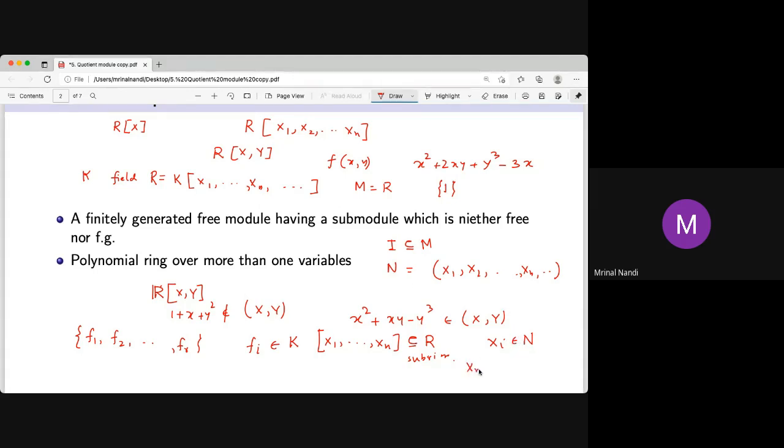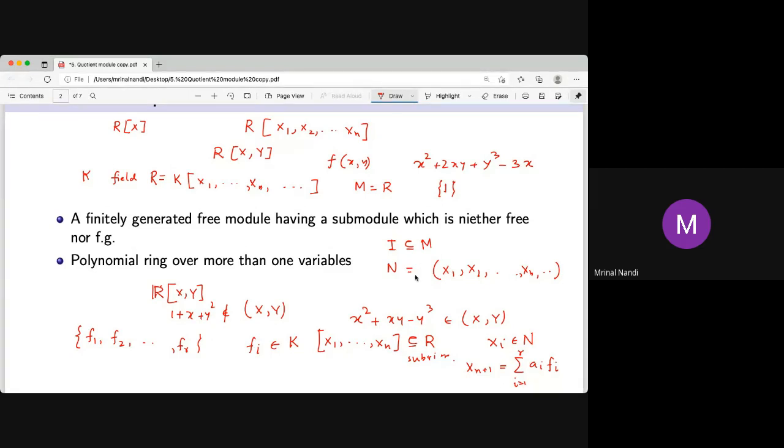Now how do you write this thing? This x(n+1) is the other variable which is not included here. Since f1, ..., fr is a spanning set, if it generates the whole N, that means the element x(n+1) in N can be written as a linear combination of f1, f2, ..., fr. So it can be written as the sum of ai times fi, i equal to 1 to r. Here fi is the generating set, and ai is coming from R.